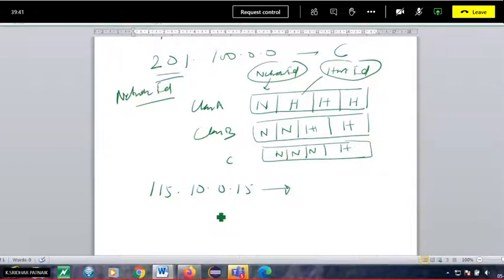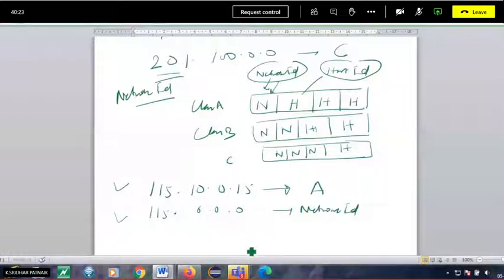It belongs to class A. Now you have to find its network ID. In class A the network ID is the first octet, so we write 115 and 0 in all the rest. So for any IP address that has been given, you can say to which class it belongs and what the network ID is. In class A, the network ID is the first octet and the rest are assigned 0.